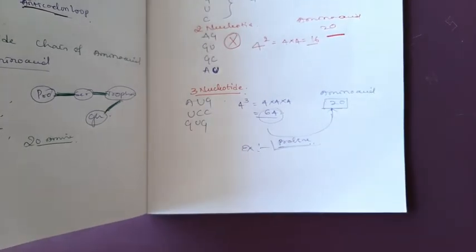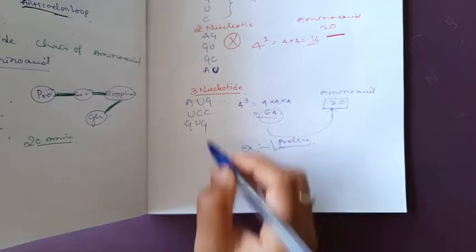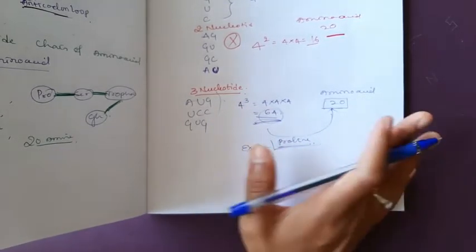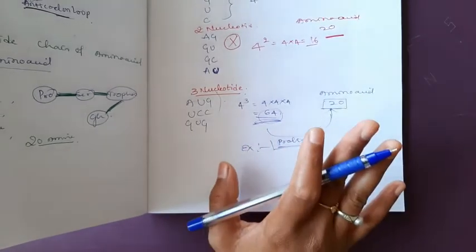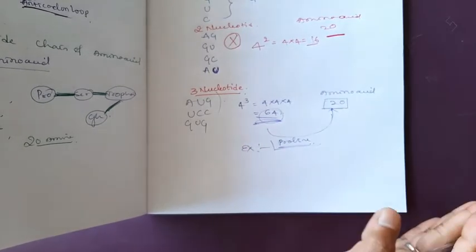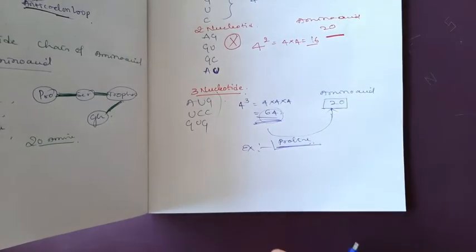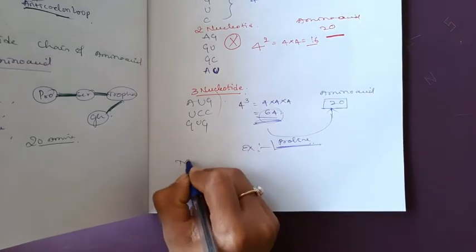That's why there are so many nucleotide combinations, that is, the codons. The 64 codons are necessary for protein synthesis. The codons will code for the same amino acids.